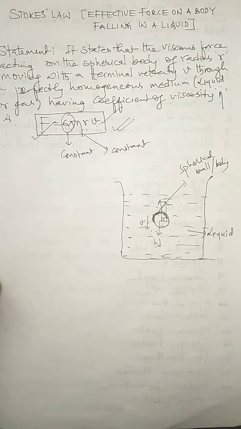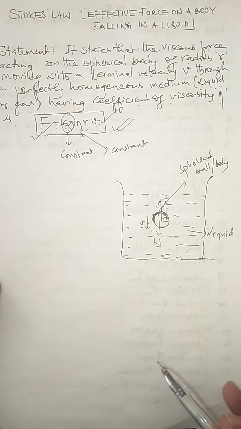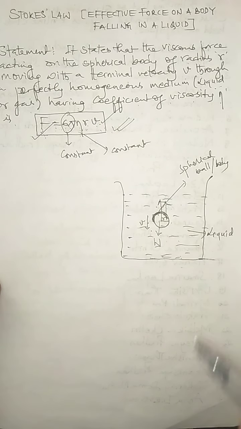So in this case, what happens? The resultant force acting on this spherical body becomes zero, and the body moves with a constant velocity. This is very important. The body moves with a constant velocity, which means there is no acceleration, because according to Newton's second law, a body accelerates only when there is a net force exerted on it.